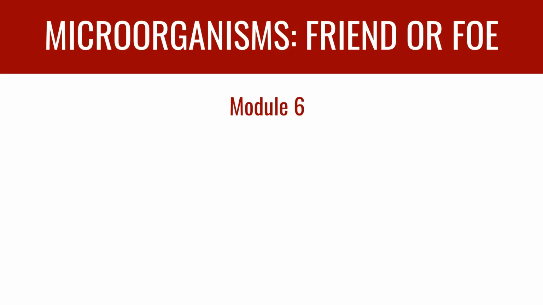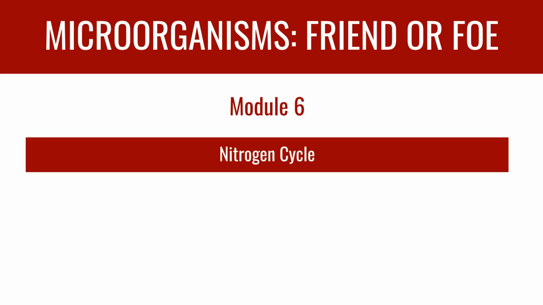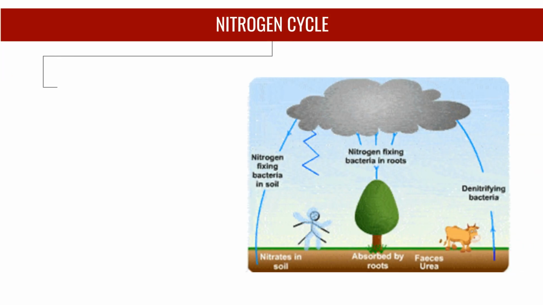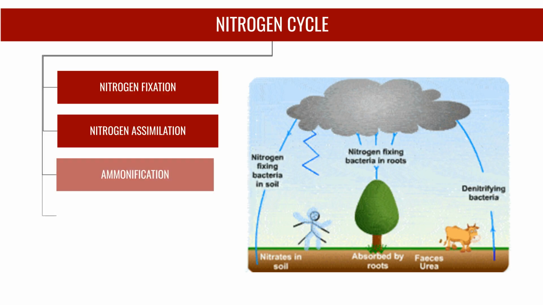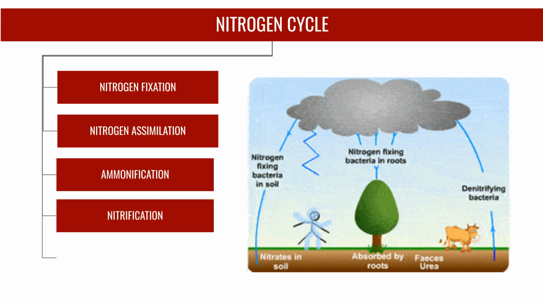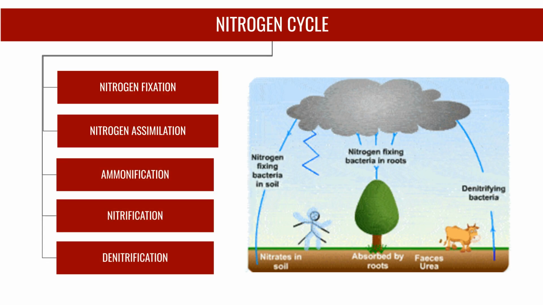Welcome to Module 6 of Microorganisms, Friend or Foe. In this video, we will explore the nitrogen cycle and the crucial role microorganisms play in it. The nitrogen cycle involves 5 main stages: nitrogen fixation, nitrogen assimilation, ammonification, nitrification, and denitrification.